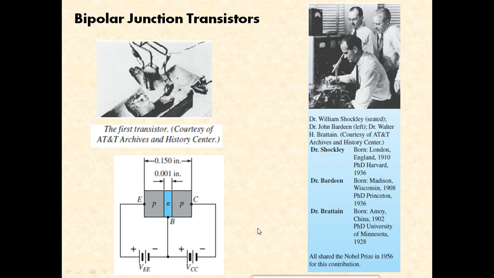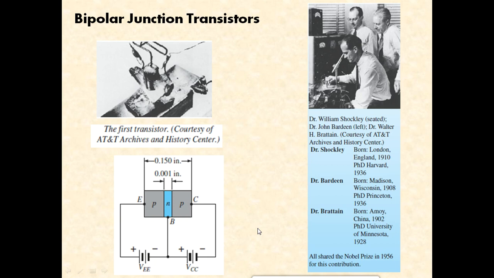So today's topic will be on BJTs. The first session focused on the fundamental aspects of the semiconductors. In the second session, we discussed the construction and the characteristics of a PN junction diode. So today we'll be discussing briefly about bipolar junction transistors. The term transistor itself says transfer of resistance from one region to another region.